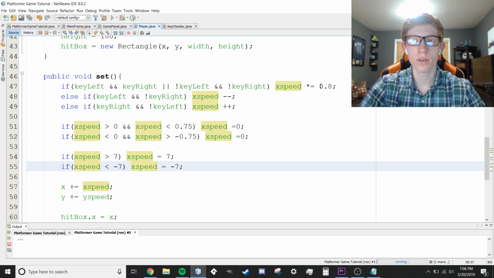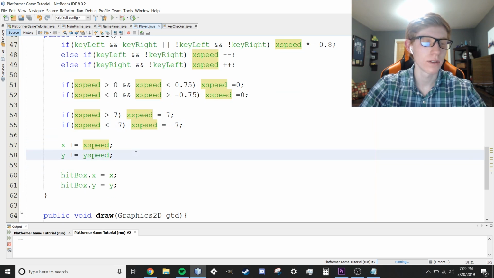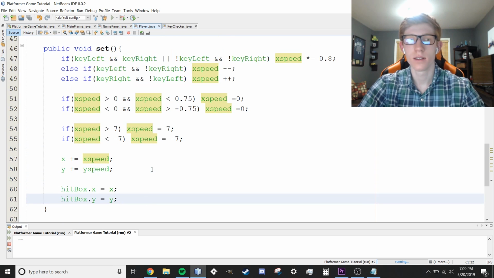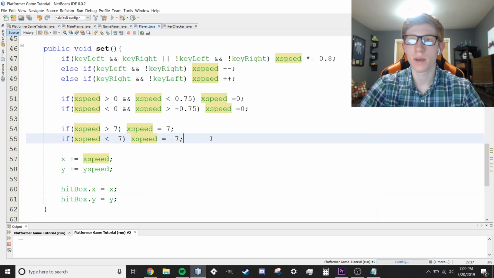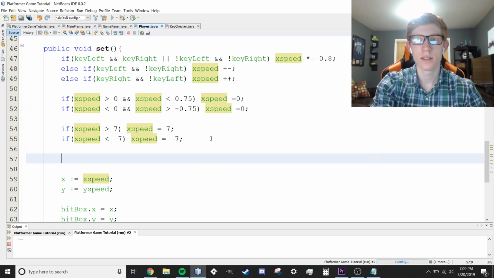So that's that. We're going to add a couple other things to our set method a little bit later, I think. Yeah, well, let's add it now. We may as well. We're going to add jumping and gravity. So we have our checkers for max speed right there. We're going to add jumping. This is going to be pretty simple, actually.